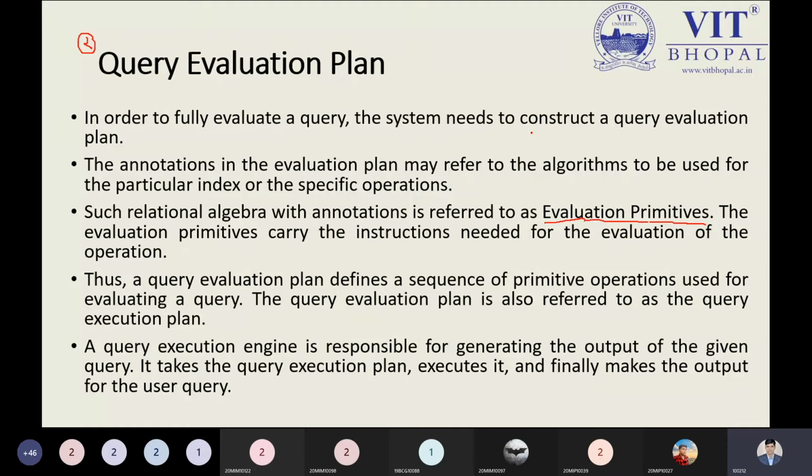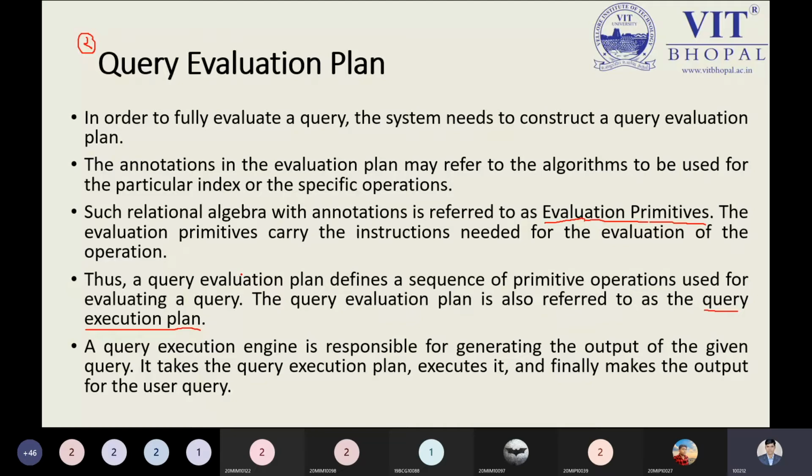Please highlight this point, query execution plan, because of the primitives we have decided. And this is not decided at the user end, it is decided only by the machine. So the machine will play an important role in holding the information.